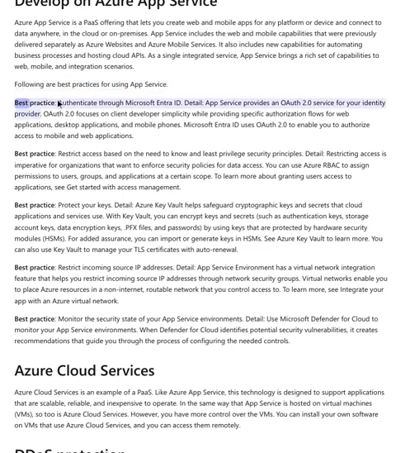Following are best practices for using App Service. Best practice: authenticate through Microsoft Entra ID. Detail: App Service provides an OAuth 2.0 service for your identity provider. OAuth 2.0 focuses on client developer simplicity while providing specific authorization flows for web applications, desktop applications, and mobile phones. Microsoft Entra ID uses OAuth 2.0 to enable you to authorize access to mobile and web applications.